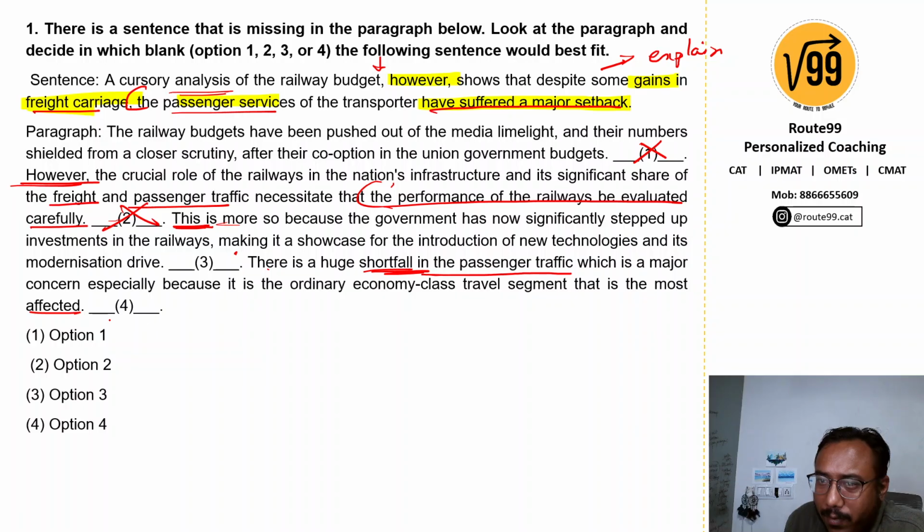Even if we put it in the last blank, we cannot have it because they are talking about the analysis. Only after an analysis can we give an understanding of why the passenger services are having a setback. So this statement is the explanation of our original sentence, and therefore we will have to put the sentence in option 3 only.